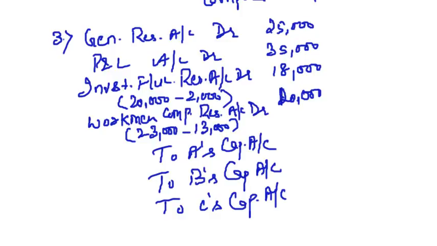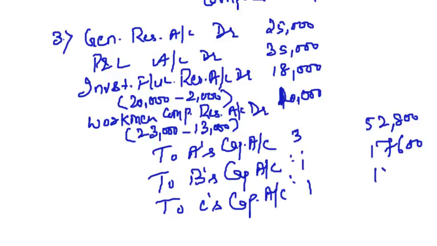Sorry, this amount is 10,000 here. So what is the total amount? Whatever is the total amount, we will distribute among old partners in the ratio of 3:1:1. So this amount comes to 52,800, 17,600 and 17,600. Clear, friends? We have distributed the balance of the reserves to the old partners in old ratio.